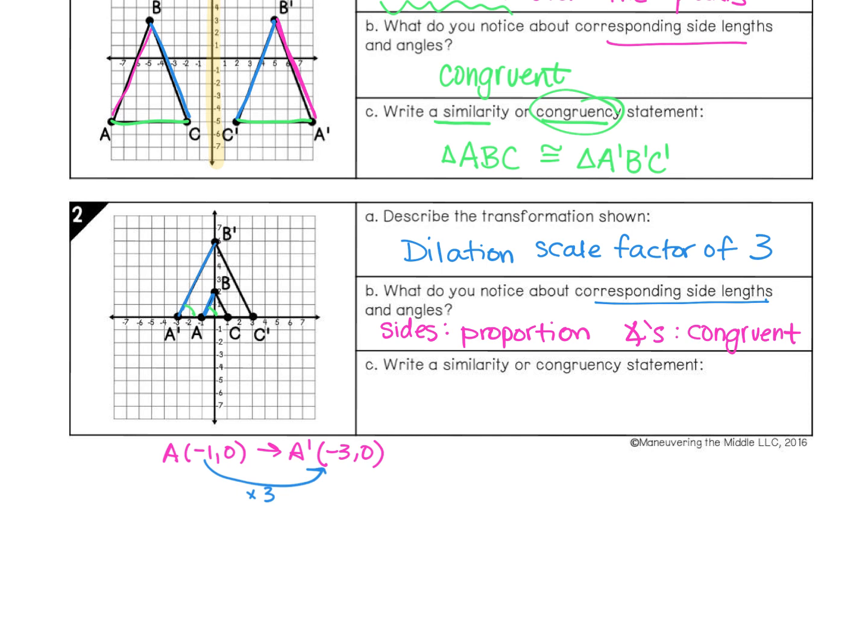So when we write a similarity or congruency statement, these are similar. They're not congruent because they're not the same size and shape. So we're going to write triangle ABC is similar to triangle A prime, B prime, C prime.